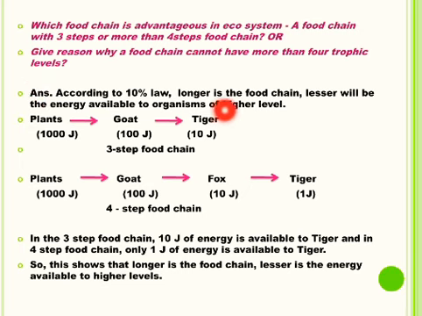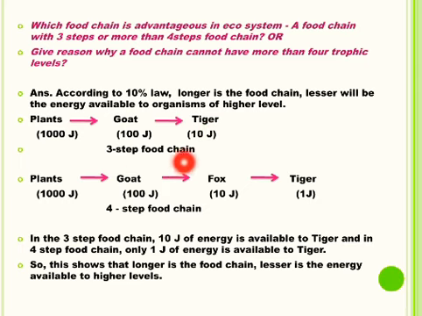According to 10% law, longer is the food chain, lesser will be the energy available to the organisms of high trophic level. For example, 1000 joules of energy available to the plants at the producer level, and only 10% of 1000 joules of energy, that is 100 joules, will be available to the next trophic level, that is to the herbivores, that is goat, and 10% of 100 joules of energy, that is only 10 joules of energy, is available to the tiger at the next trophic level.